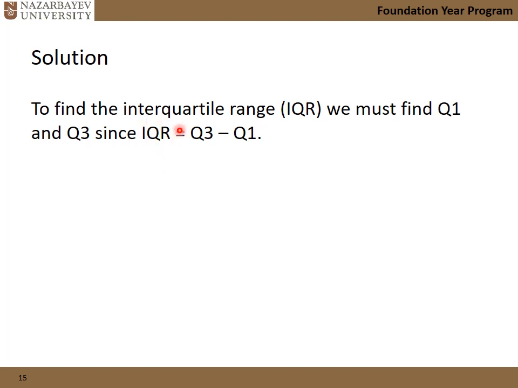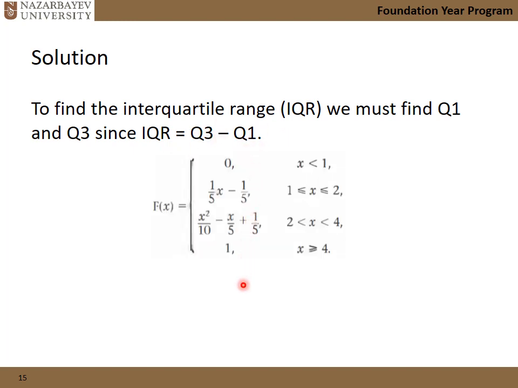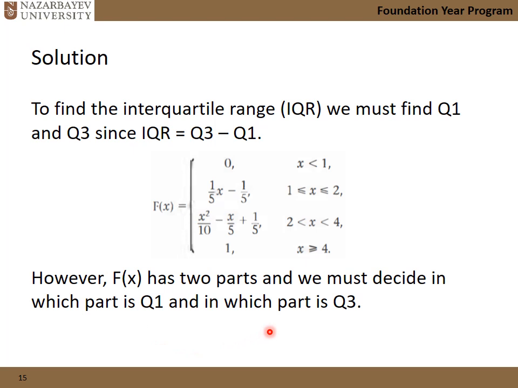They ask us to find the IQR. This means we need to find Q3 and Q1. Let's start with Q1. That's our function given, and we need to find Q1 and Q3. Actually, nothing in this slide other than this definition. Go next.